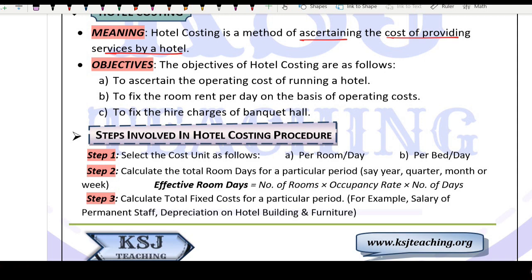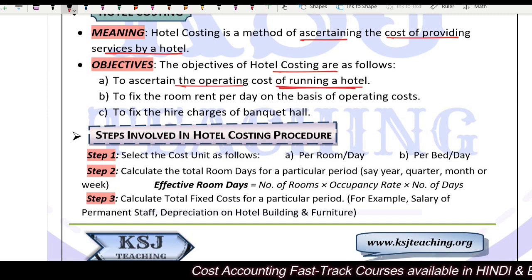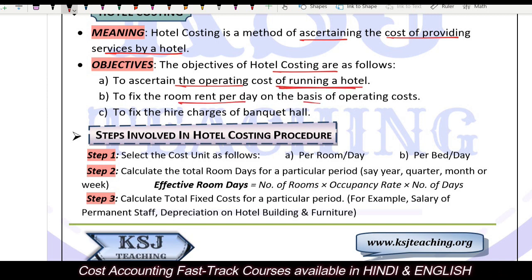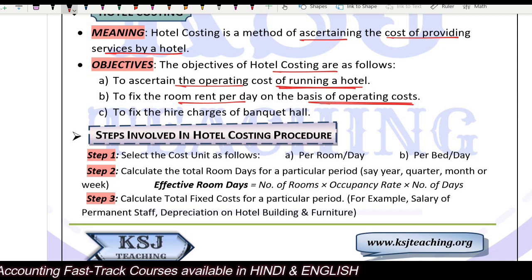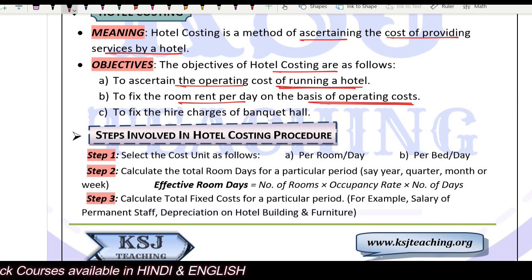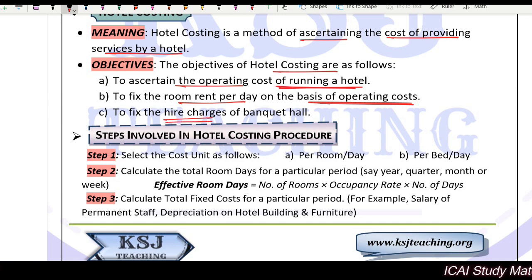Okay. Objectives. The objectives of hotel costing are as follows: to ascertain the operating cost of running a hotel, to fix the room rent per day on the basis of operating cost, that if I am running a hotel, what is my operating cost, and according to that, what is the room rent that I should be charging per day, right? To fix the higher charges of a banquet hall.